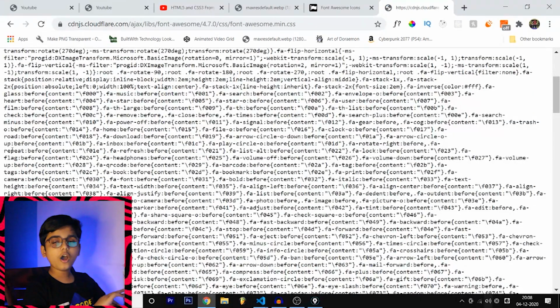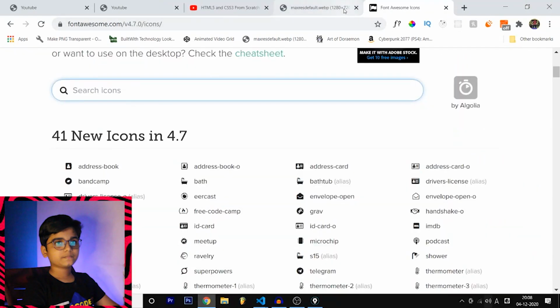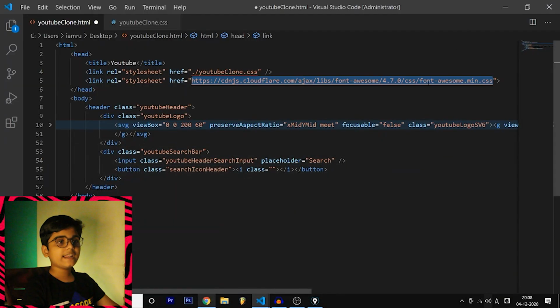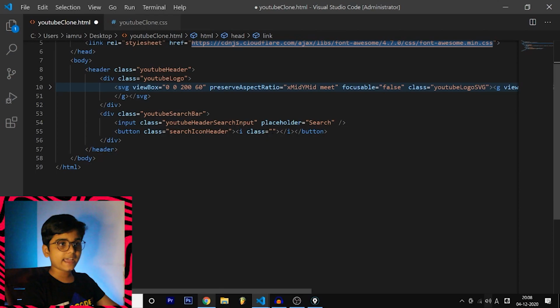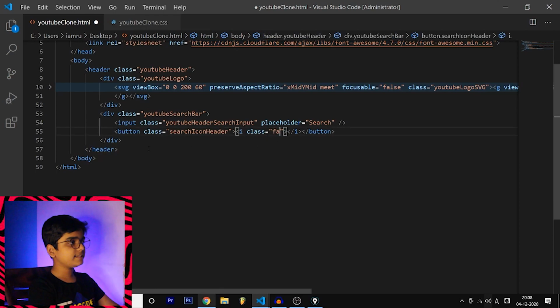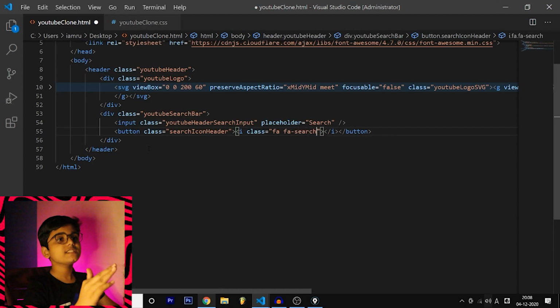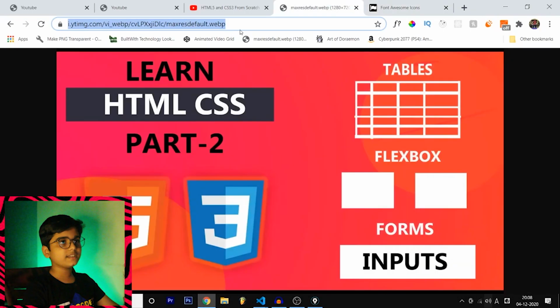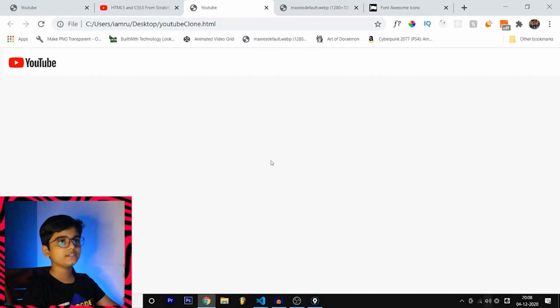This lists all the icons. So let's save this. And how to use an icon? There's an I tag, and inside the I tag we should keep a class, and that class is FA search. So FA is common to everything, but FA search is unique, so this will create a search icon. Now let's reload this over our website.